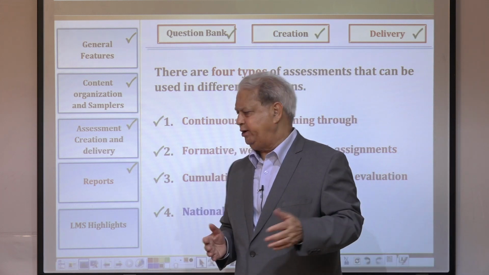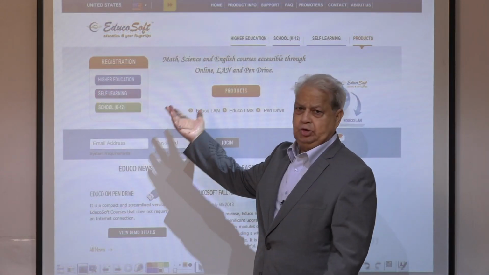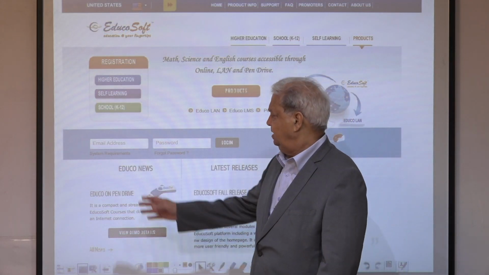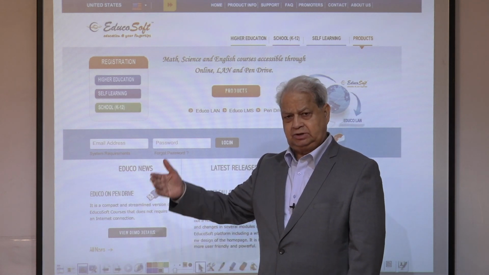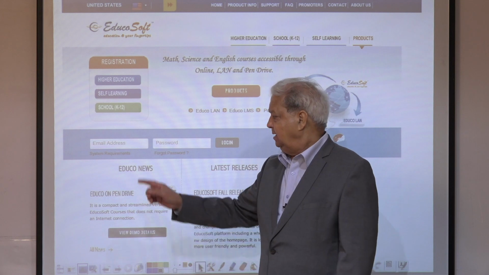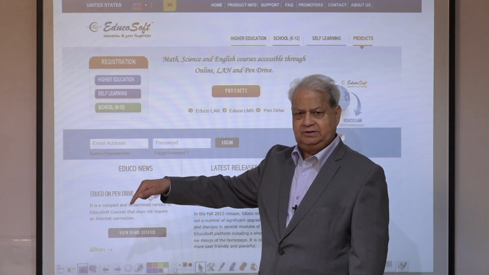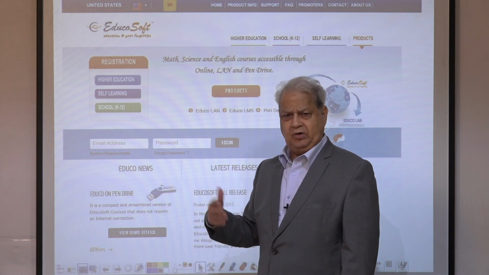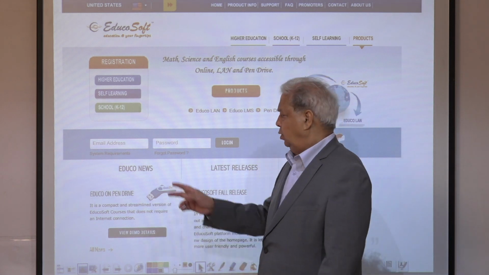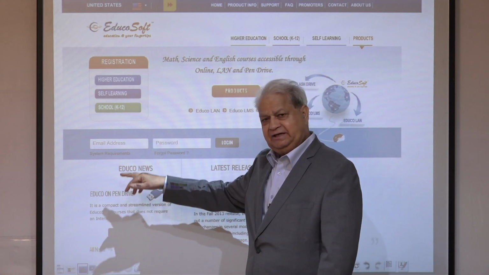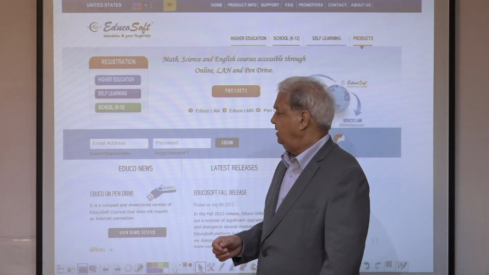A brief overview, I won't take too much time on that. This is our home page. The usual login process in any system: the email of the user, instructor or a student or the administrator. The system recognizes from the email the role of the user. And for the password, by default, everybody we give welcome as the password. Once you log in, you can change anything that you enter right here, especially the password.